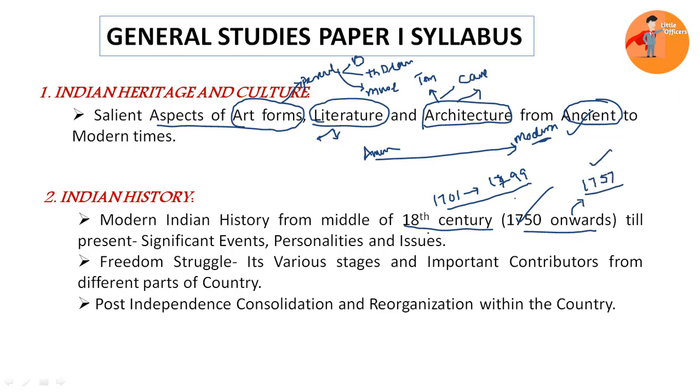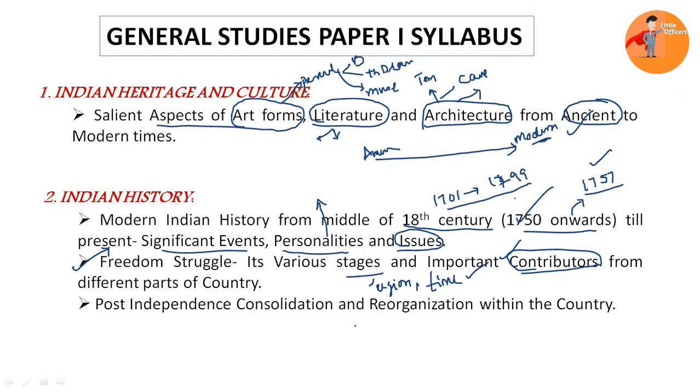Alright, and here you have to cover significant events, personalities and issues, like who are the persons important during those times and what are the issues. Next, the second section is freedom struggle, that is the independence struggle and its various stages. These stages you have to cover both spatially and temporally, that is region wise, from which region which stage is there, and temporal means that with respect to the time scale, and major contributors from different locations of India.